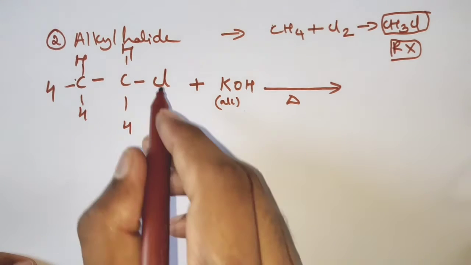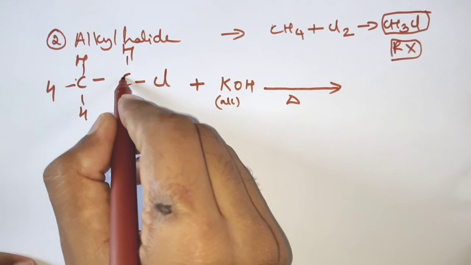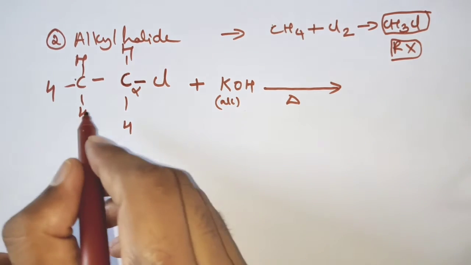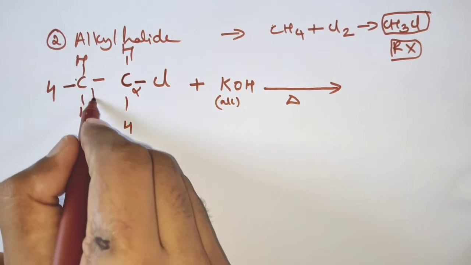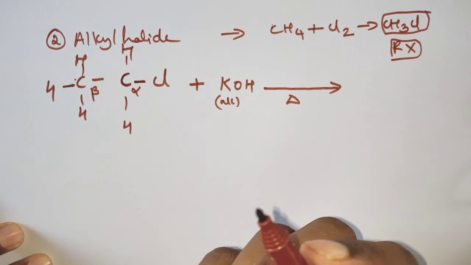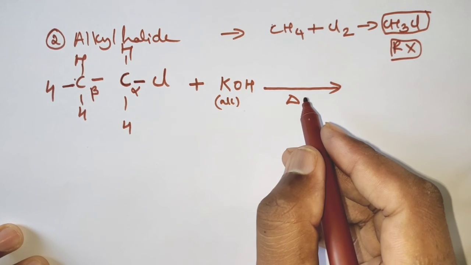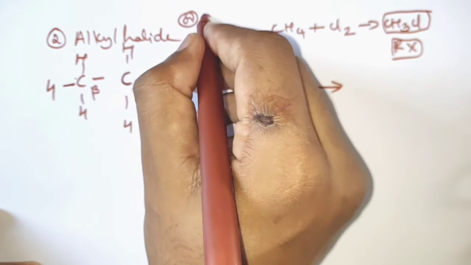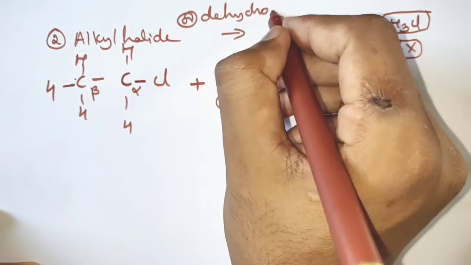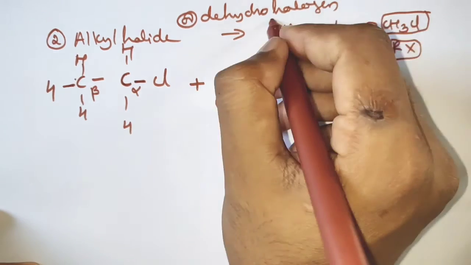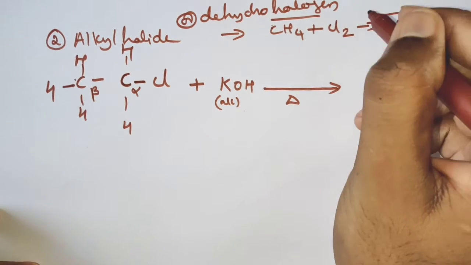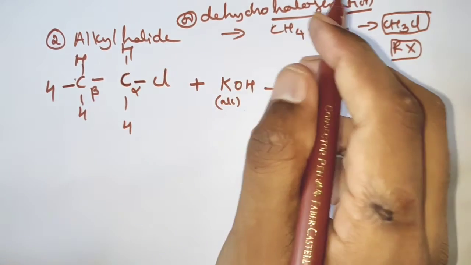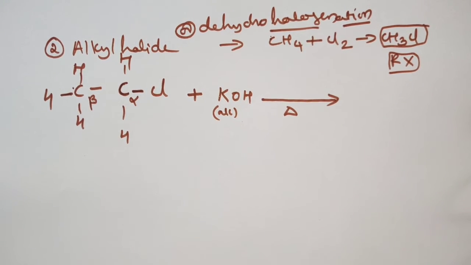Children, the carbon atom which has the halogen attached is called the alpha carbon, and the next one to that alpha carbon is the beta carbon. Here, children, you need to understand that this preparation of alkenes from alkyl halides is also called dehydrohalogenation. So dehydro means what? One hydrogen will be removed, along with that, halogenation means the halogen is also going to be removed. Dehydrohalogenation means hydrogen and halogen both are removed.